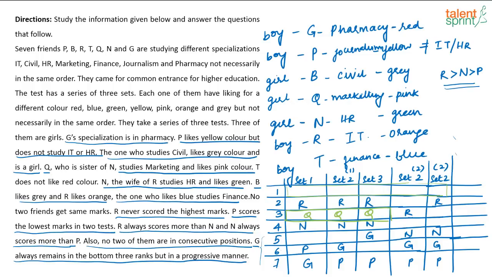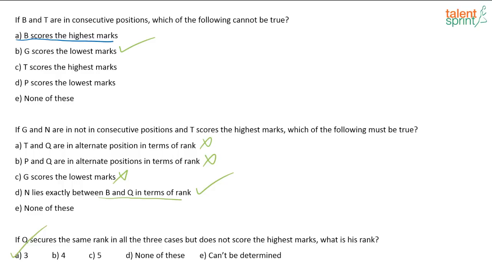Jay Murli says Q is female. Haven't I marked Q as female? Correct only, na? Okay. Next one.